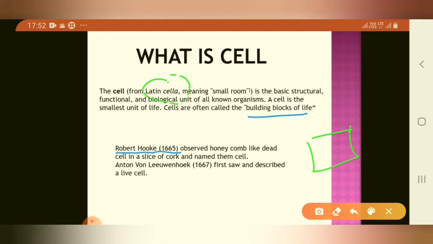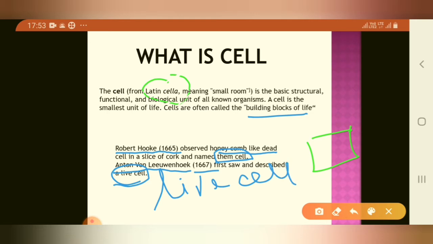Robert Hooke in 1665 observed first honeycomb-like dead cells and he named them cells. Then Anton van Leeuwenhoek in 1667 first saw and described a live cell. So Anton van Leeuwenhoek first discovered the live cell and Robert Hooke first discovered the dead cell. Clear?